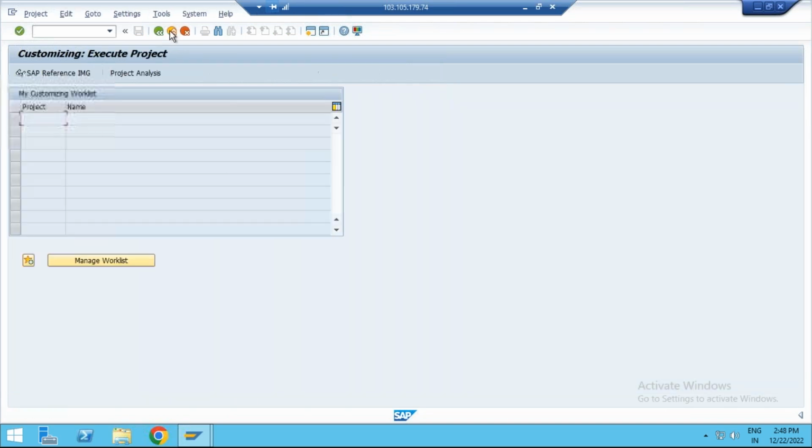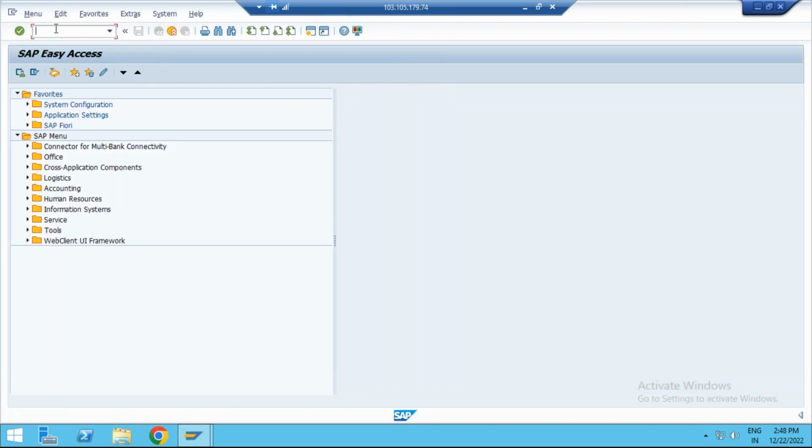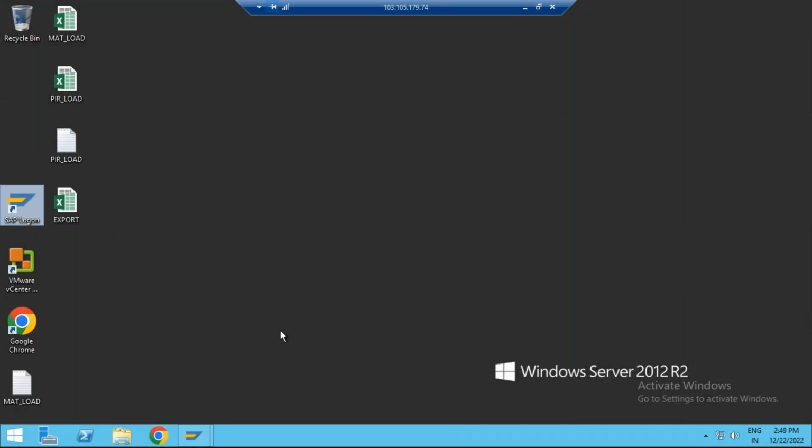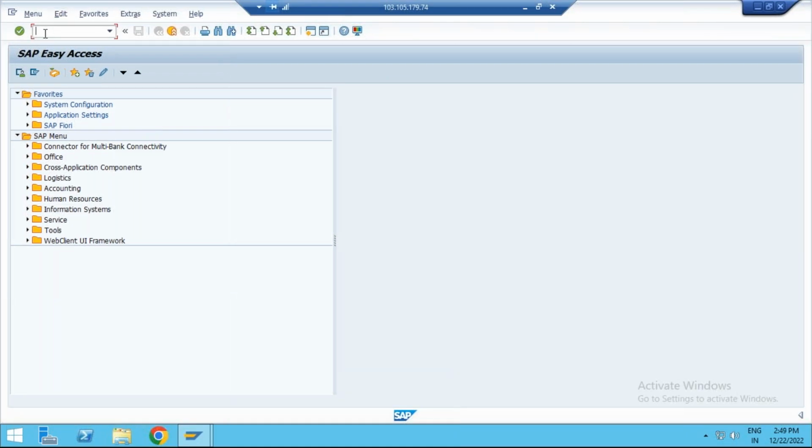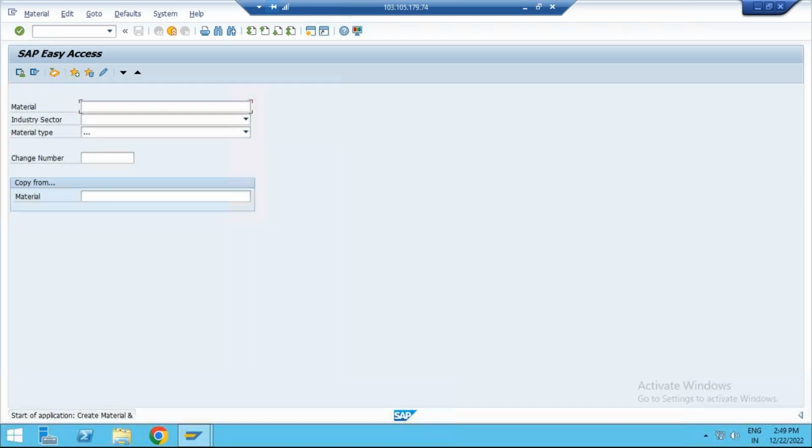Today I'll run one scenario, one P2P cycle, the procure to pay process. So how to run the scenario for the P2P process here? For the time being, I'll create a material in transaction code MM01.